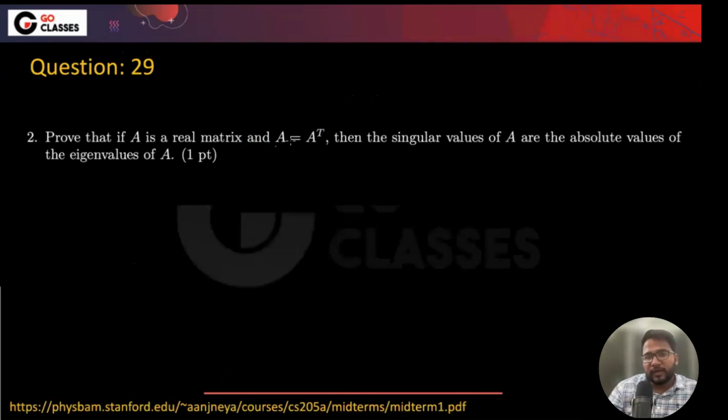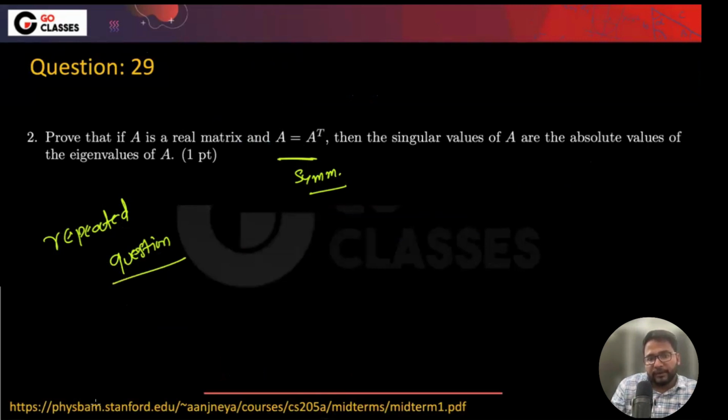Prove that if A is a real matrix that is also symmetric, then the singular values of A are the absolute values of the eigenvalues of A. Okay, this is a repeated question, I think. By the way, maybe I might have taken the earlier question from some other university. So this question I have taken from Stanford.